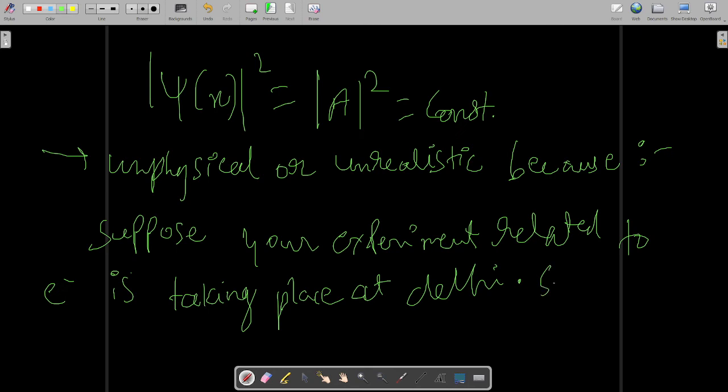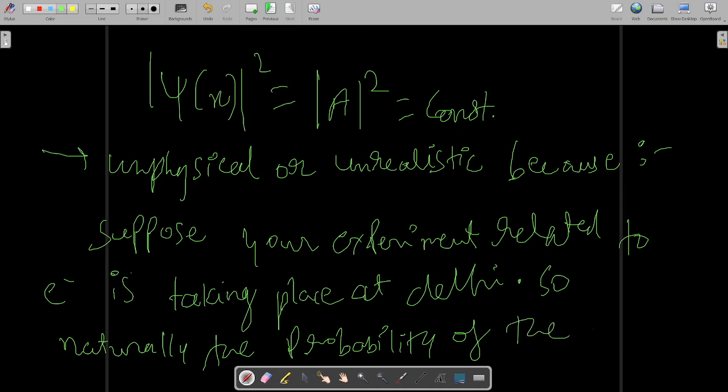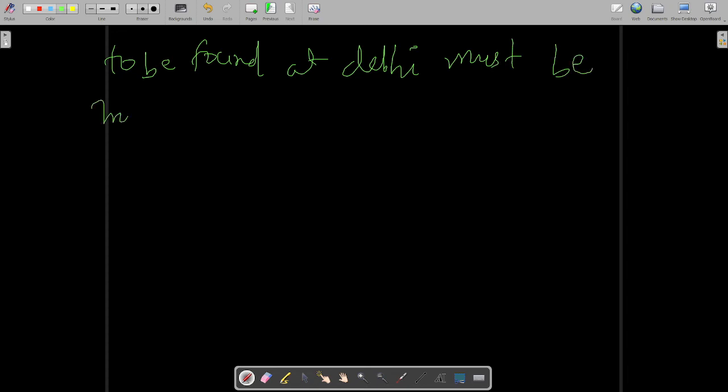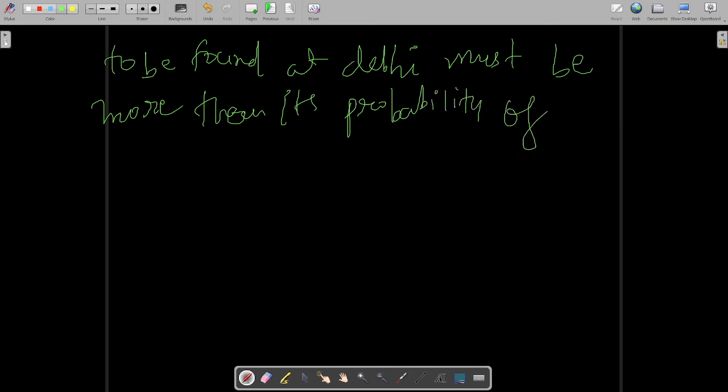So naturally, the probability of the electron to be found at Delhi must be more than its probability of being found at USA.